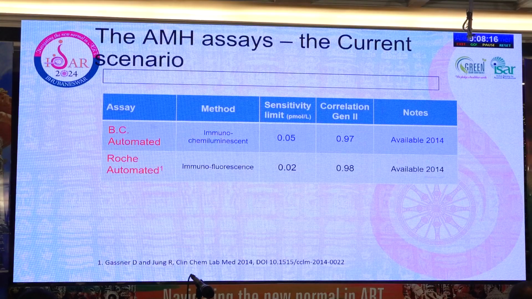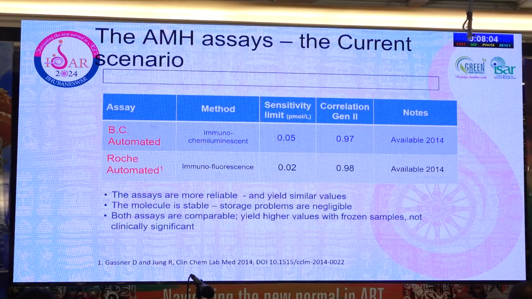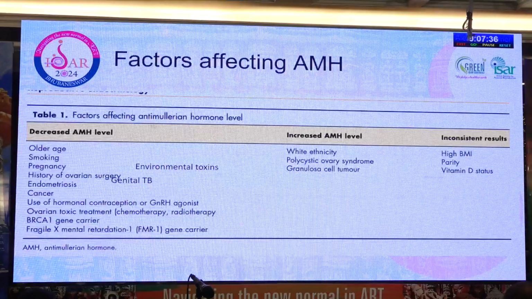The two other assays available and most widely used are the Beckman-Coulter automated and Roche automated assays. All the others are semi-automated assays, and these are fully automated assays which have made life easy for many of the labs. Reports are available within no time, and fresh samples can be analyzed. We don't have to freeze the samples. But if for some reason a lab freezes the sample, both these assays also yield slightly higher AMH levels when the frozen sample is tested, but they're considered to be very marginally more than the fresh sample analysis, so they may not be very clinically relevant. So we need to know what assay is being used.